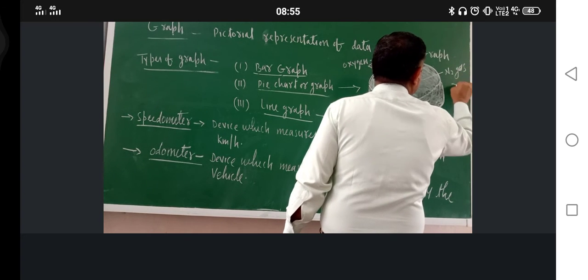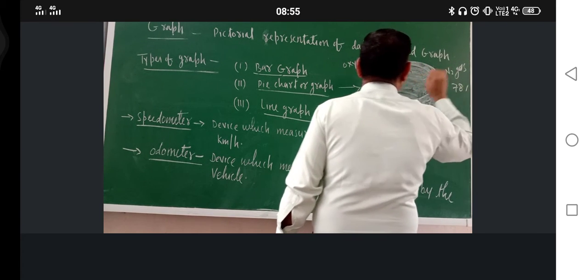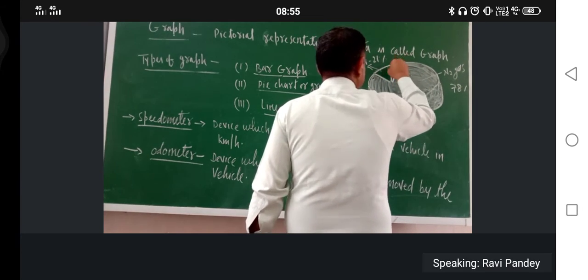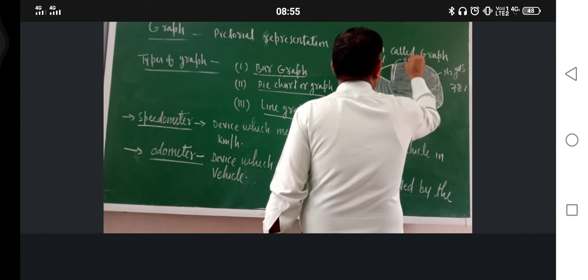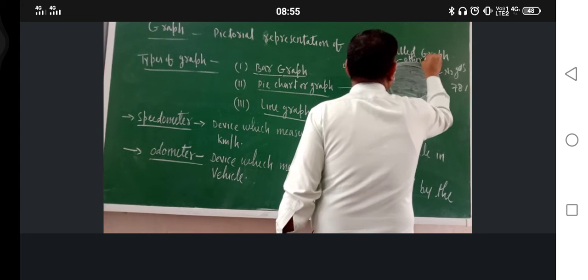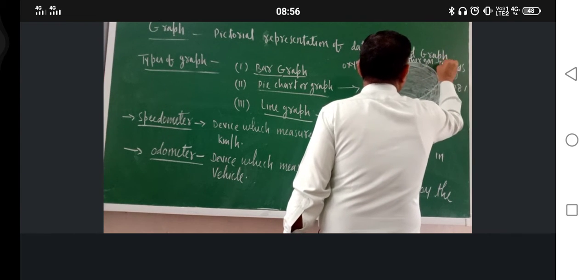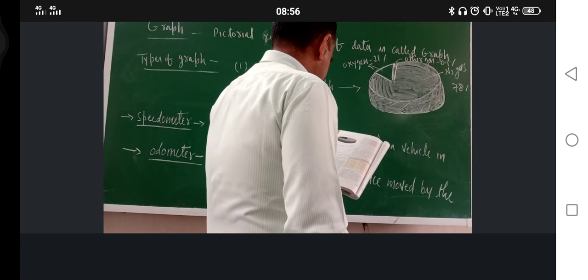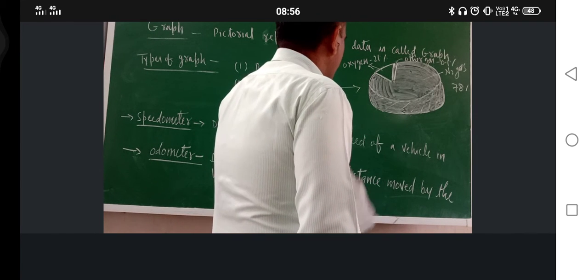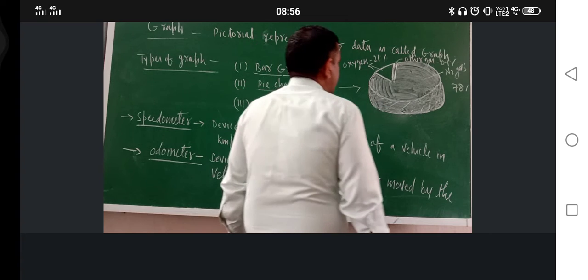Nitrogen is 78 percent. And what about this small line here? This is other gases. That is 0.1 percent.